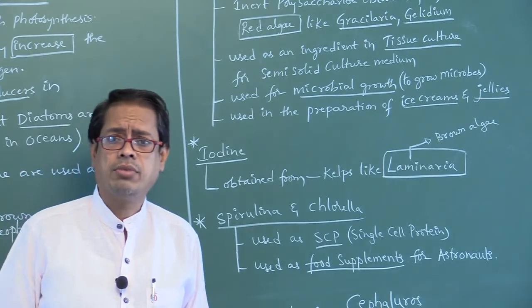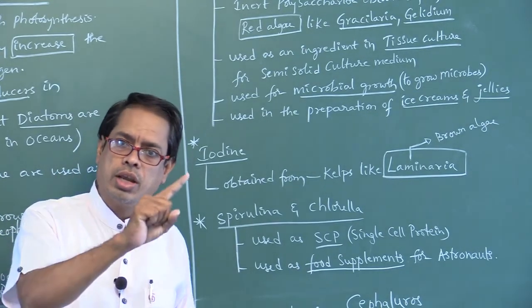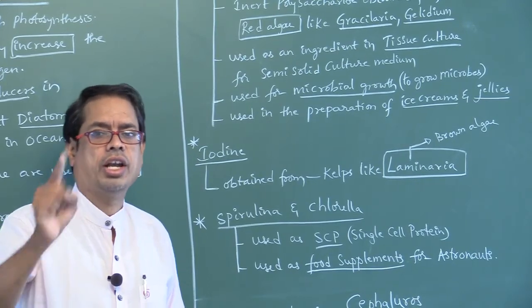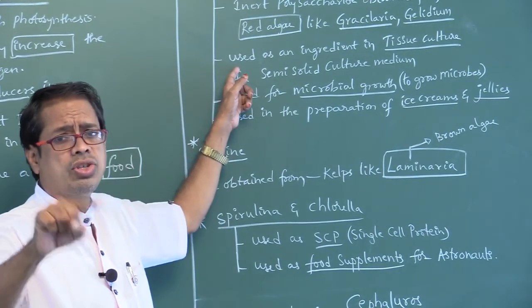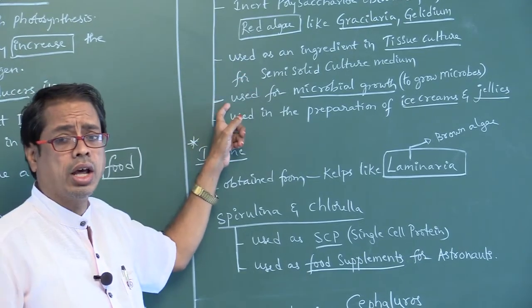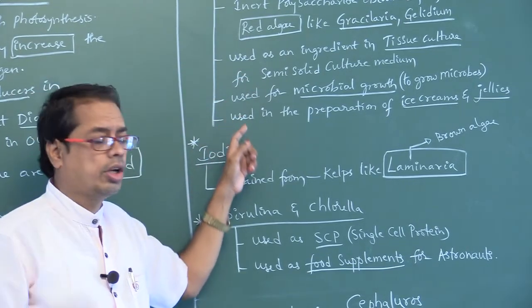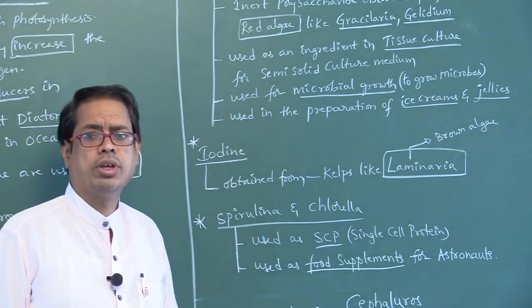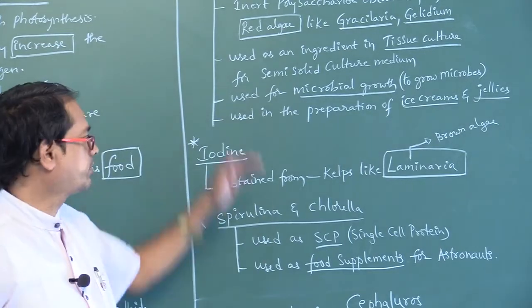Agar-agar is obtained from red algae. Don't say brown algae. Red algae like Gracilaria and Gelidium. Next one, it is used as an ingredient in tissue culture. It is also useful for microbial growth. It is also useful in the manufacture of ice creams and jellies.